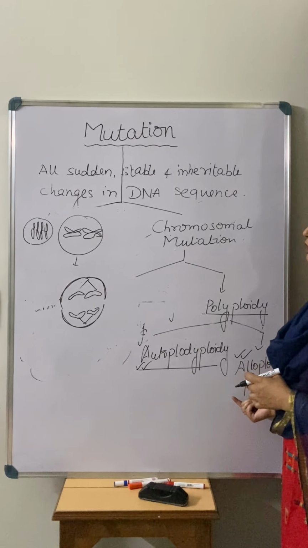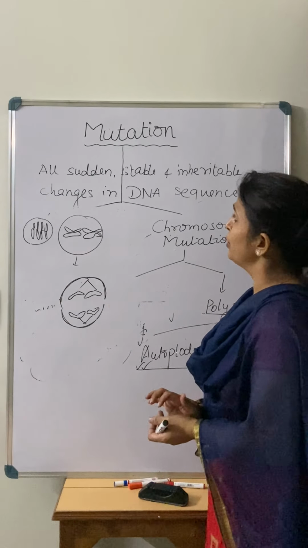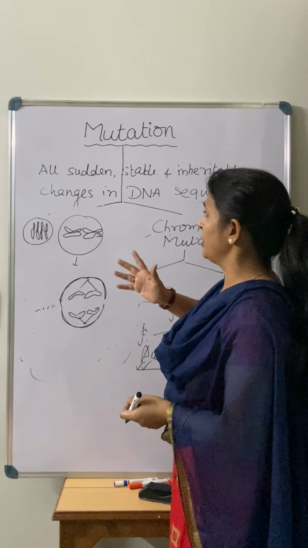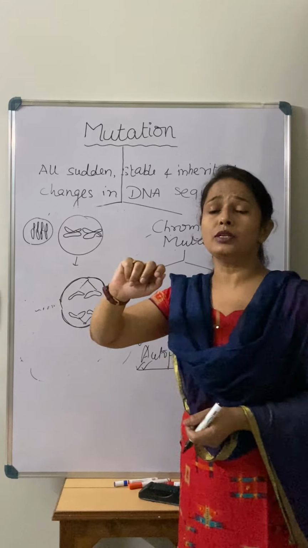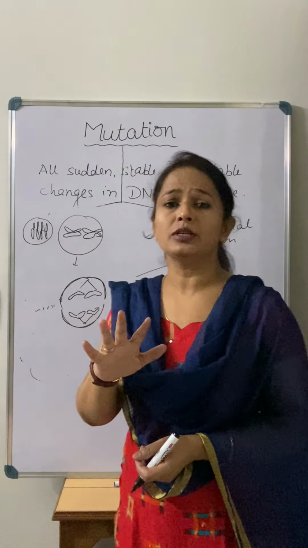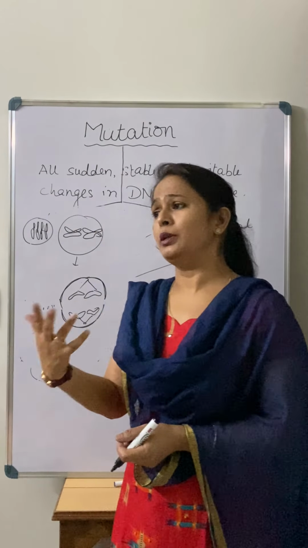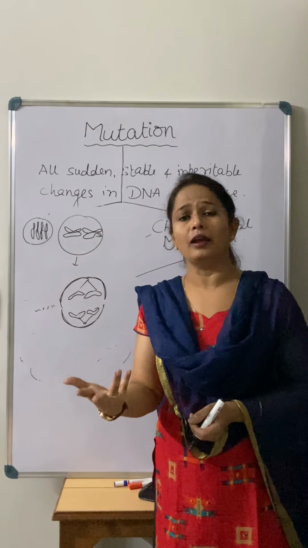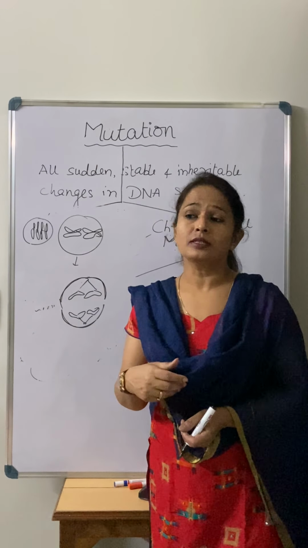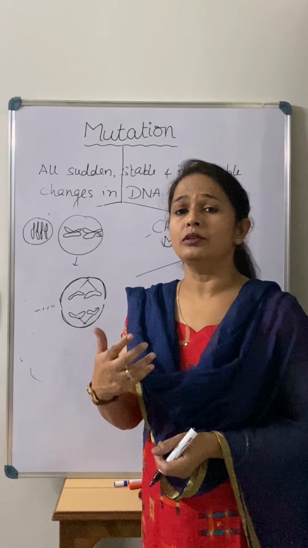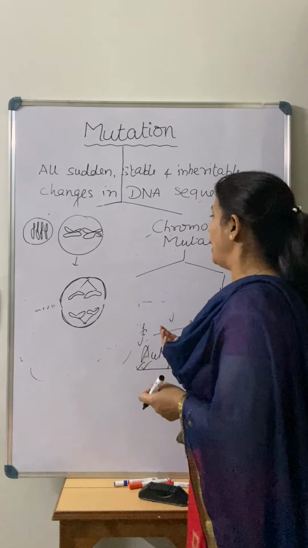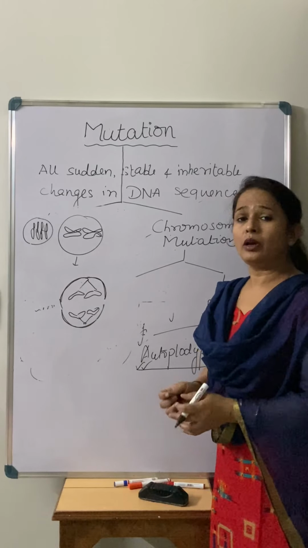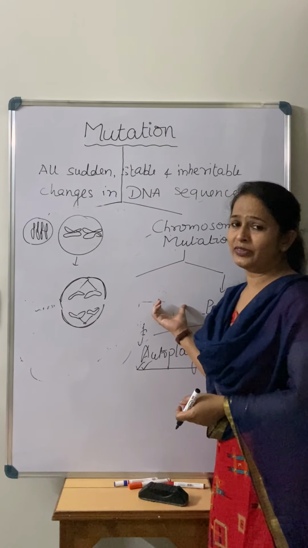So children, today we discussed simply mutation. Again, I am just giving a recapitulation of this. What is mutation? Sudden changes. Mutation is of two types, gene mutation and chromosomal mutation. Chromosomal mutation is of two kinds, structural and number changes. Then point mutation, frameshift mutation. How does it take place? That I have told you. And when you go through this video, I hope you will get all the things very easily.